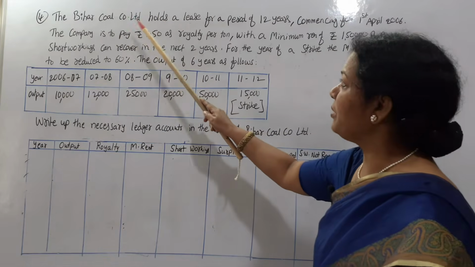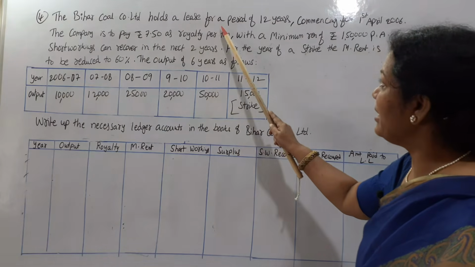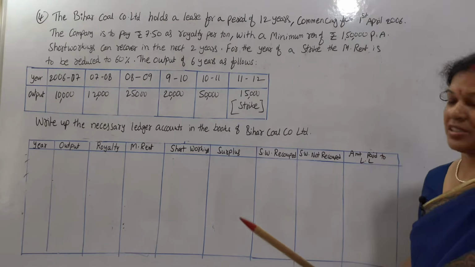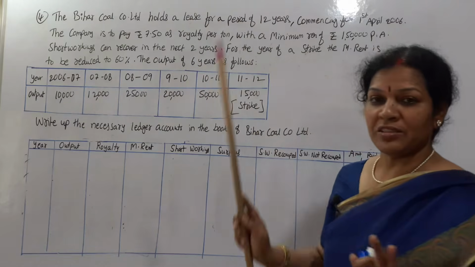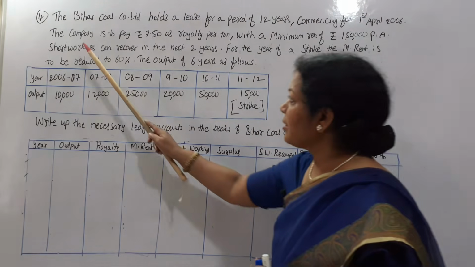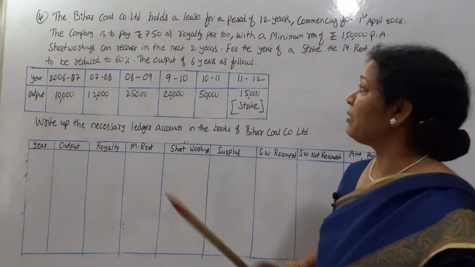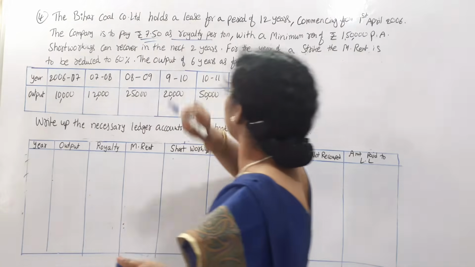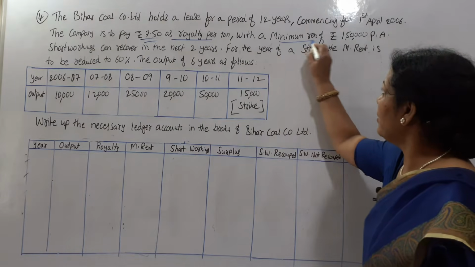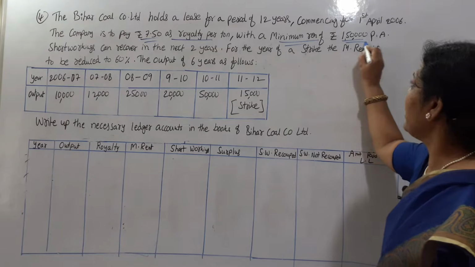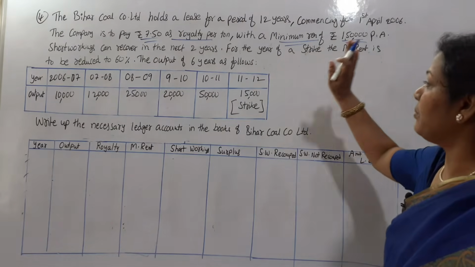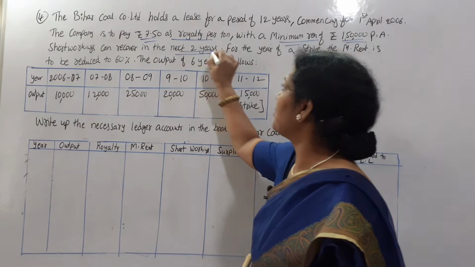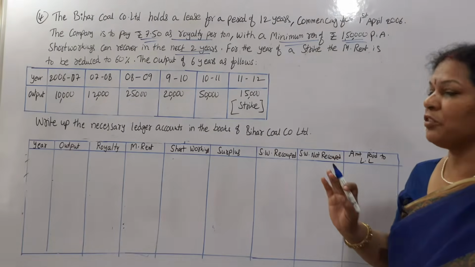The Bihar Coal Company Limited holds a lease for a period of 12 years, commencing from 1st April 2006. Okay, 2006, for 12 years they have taken a lease. The company is to pay 7 rupees 50 paisa as royalty per ton, with a minimum rent of 1,50,000. Short workings can be recovered in the next 2 years. Immediately, in the next 2 years they have to recover the short workings.